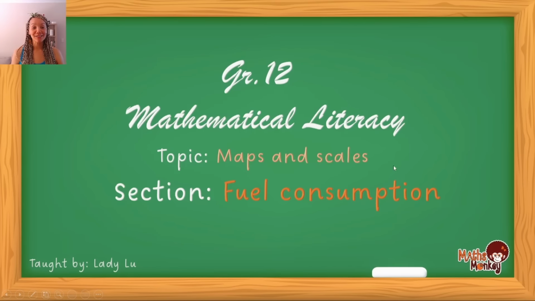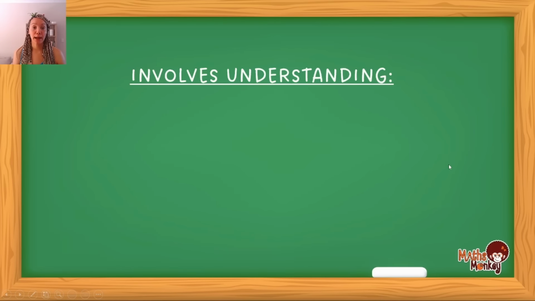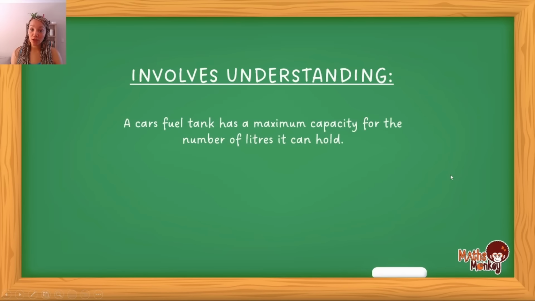Okay, grade 12s, fuel consumption. Before we start with fuel consumption, there's a couple of things that you have to understand in order for these questions to make sense. The first thing you must understand is that a car's fuel tank has a maximum capacity for the number of liters it can hold. So every car, the tank in which the petrol is held, has got a maximum. You can only fill it up to that brim. So every car has got a maximum. You have to note that.